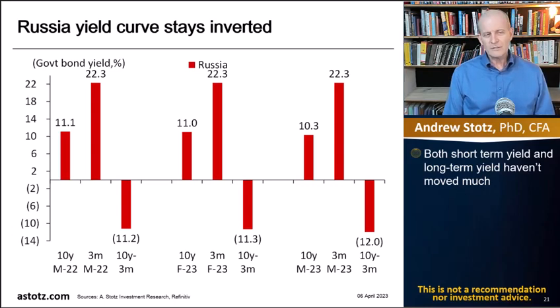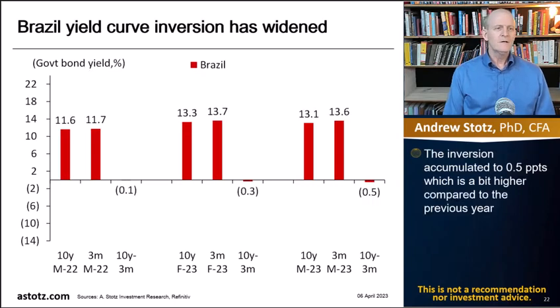The key thing is that Russia has a massive gap between its short-term funding, which is as much as 22.3%, and its long-term funding, which is at 10.3%. And so that's a 12 percentage point inversion in the yield curve. Brazil sees yield curve inversion widening, but still it's not a massive inversion. In fact, for Brazil, I would say that the interest rates are flat across the different maturities.